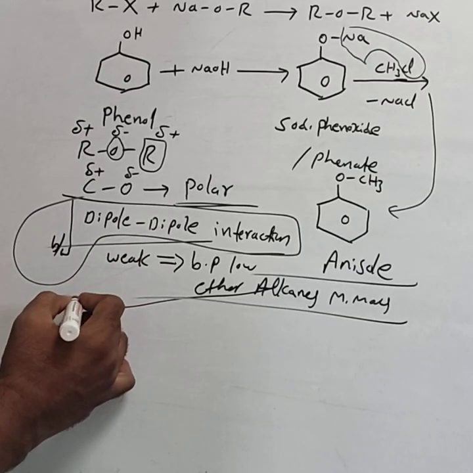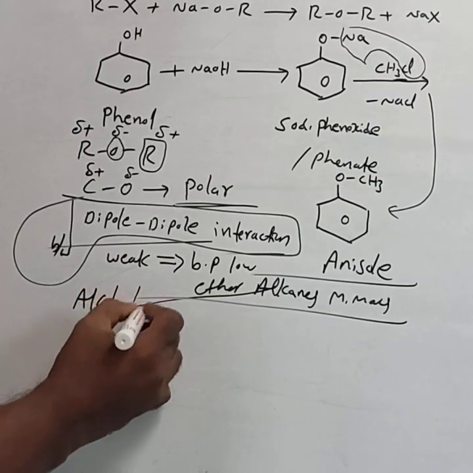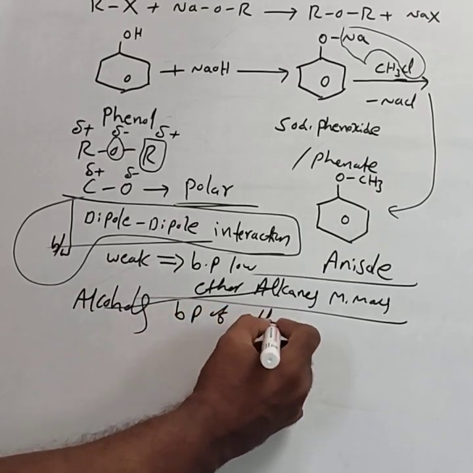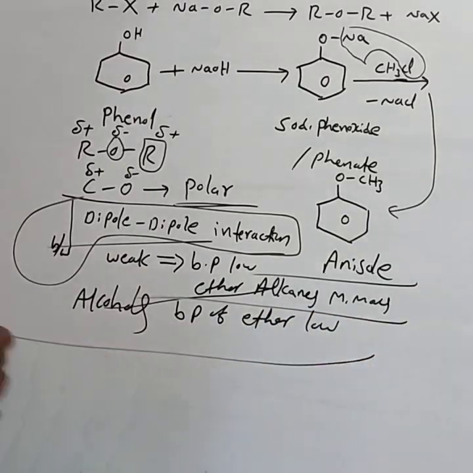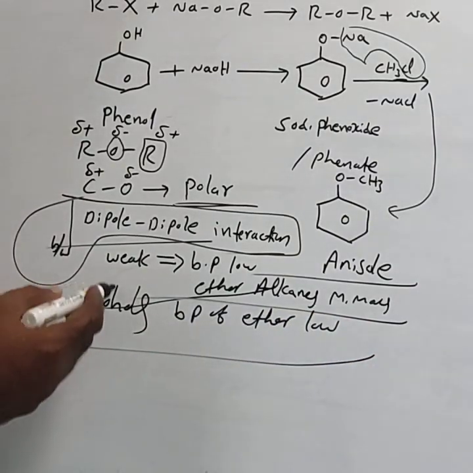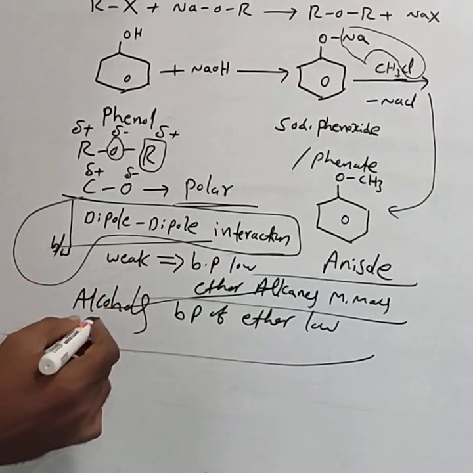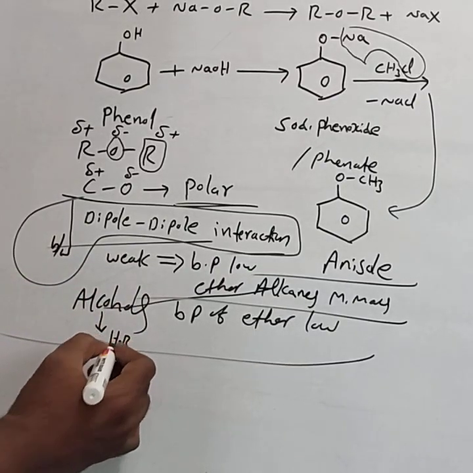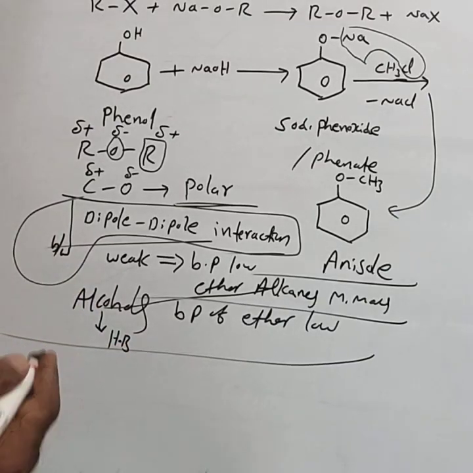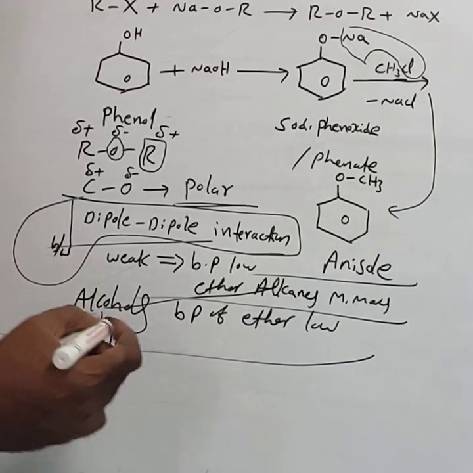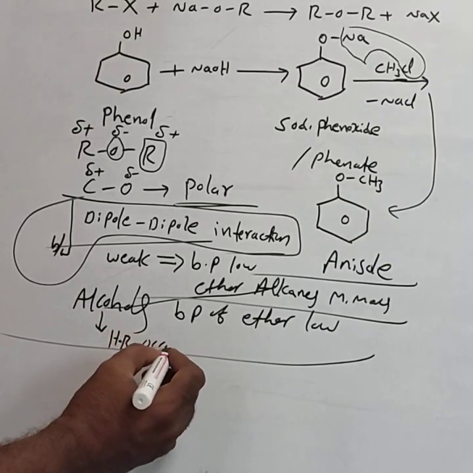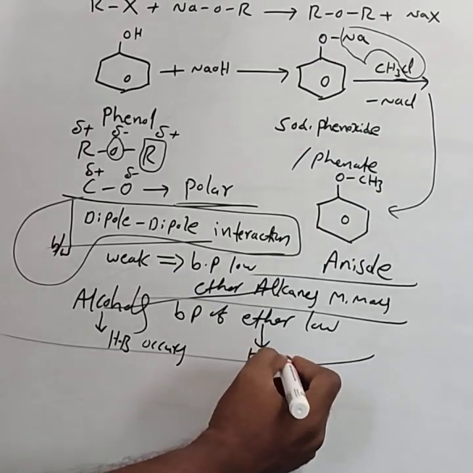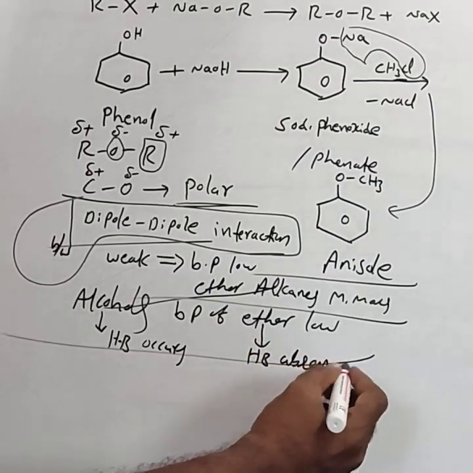But compared to alcohols, the boiling point of ether is low. Why do alcohols have a higher boiling point than ether? Alcohols form intermolecular hydrogen bonding. In alcohols, intermolecular hydrogen bonding occurs, while in ethers it is absent.